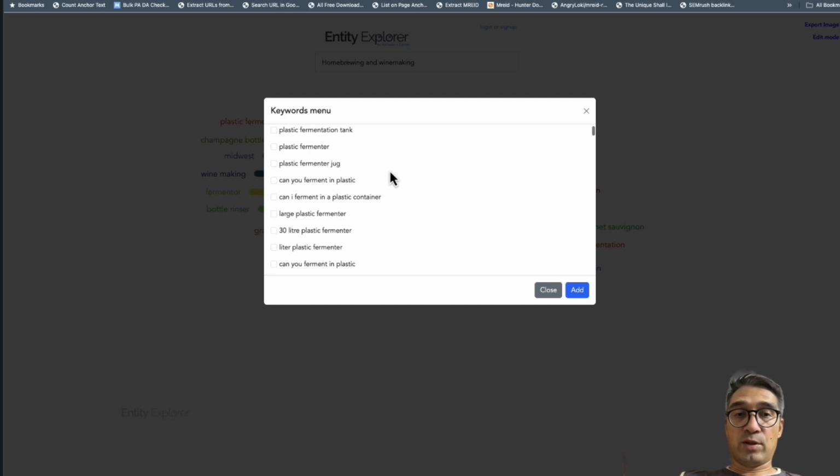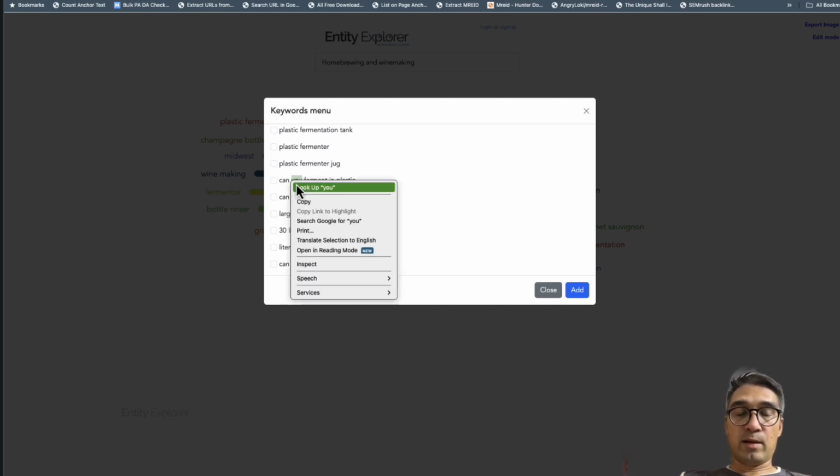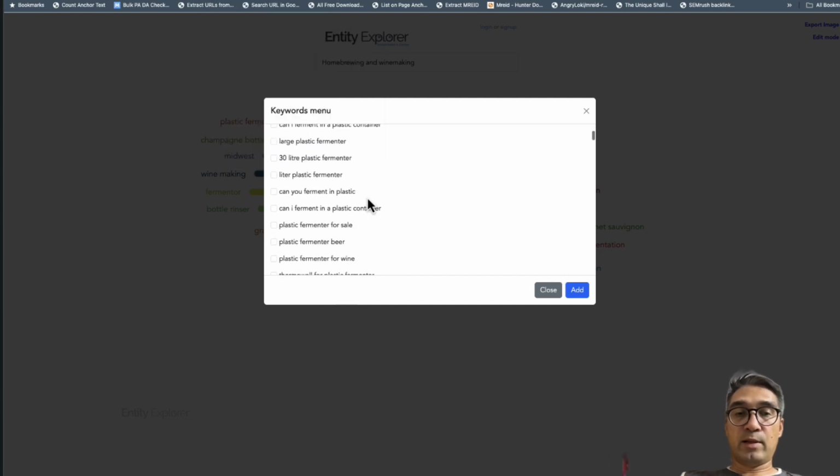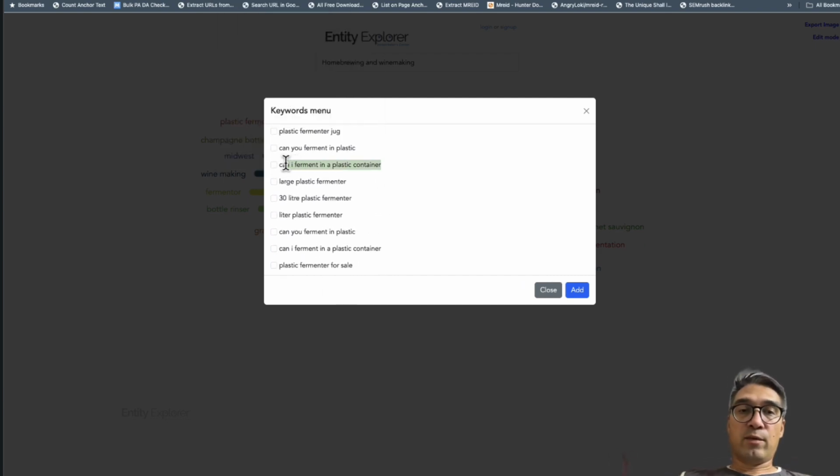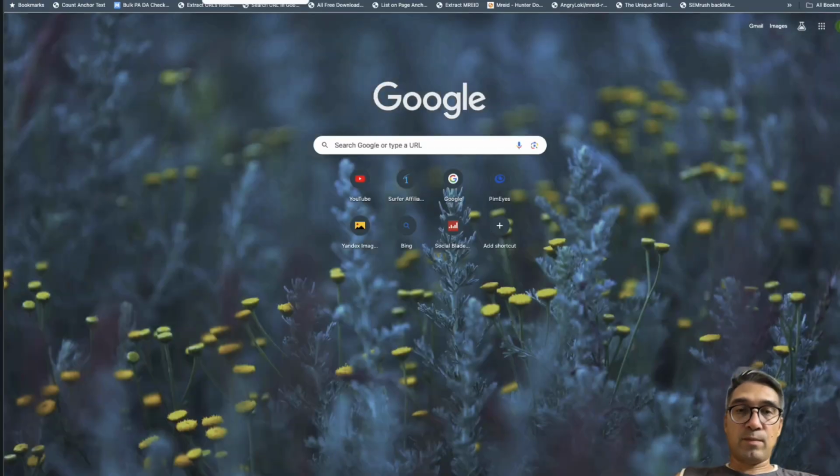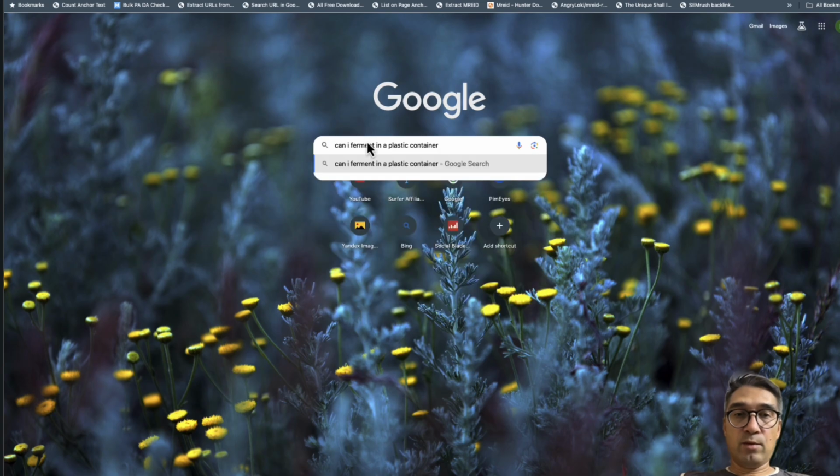So you'll find a lot of question type keywords. So can I ferment in a plastic container? Can I ferment in plastic? And so these are potential keywords that you could rank for. But if you look at this, can I ferment in a plastic container? So let's just check what the competition is like. So I'll copy, I'll paste this into Google, enter.